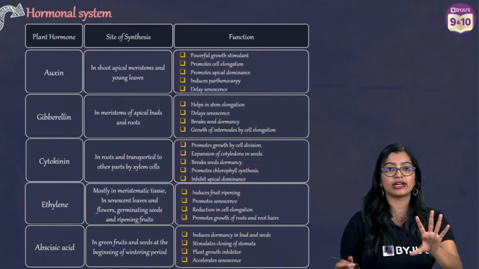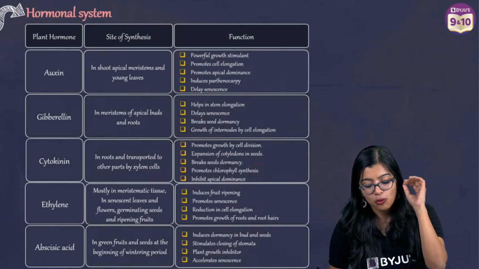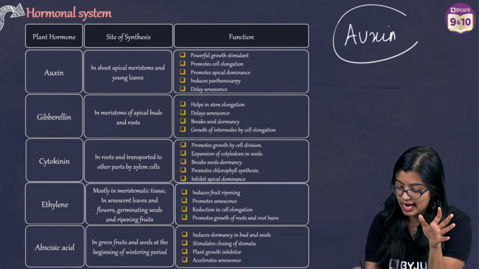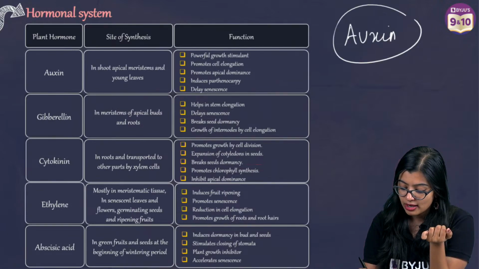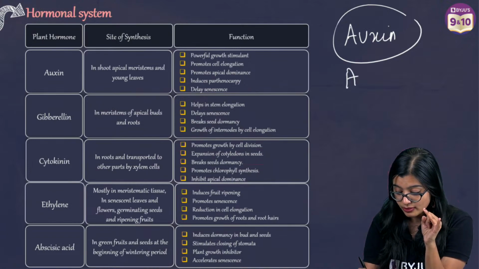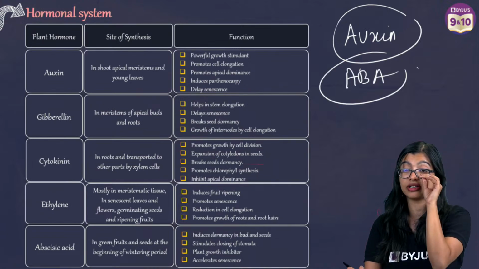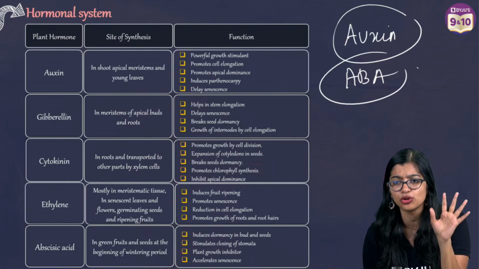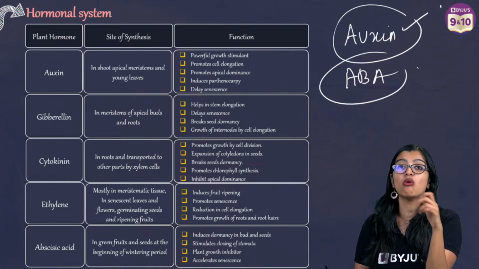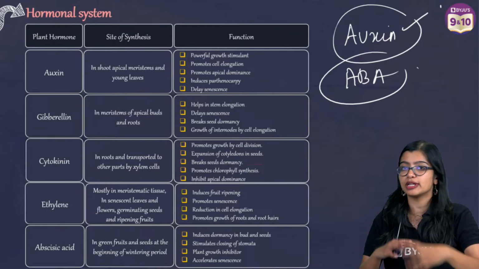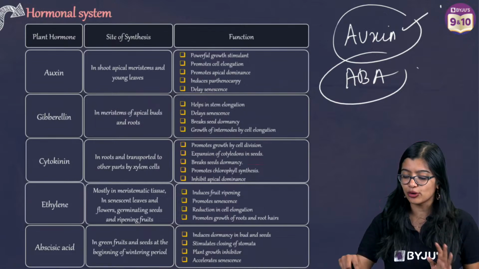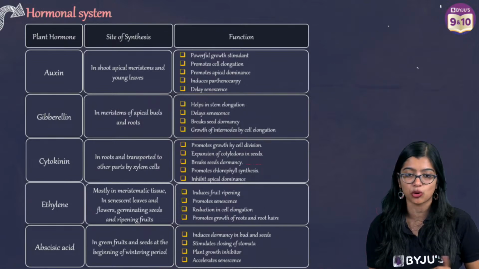Now, in plant coordination, a few things to remember are auxin, right? What is the role of auxin? Learning about abscisic acid is very important. Basically, you need to know about gibberellins and cytokinin. And you need to learn about how auxin contributes to some of the movements that we observe as well, which we will learn in a bit. So these are the few things you need to know when it comes to phytohormones.